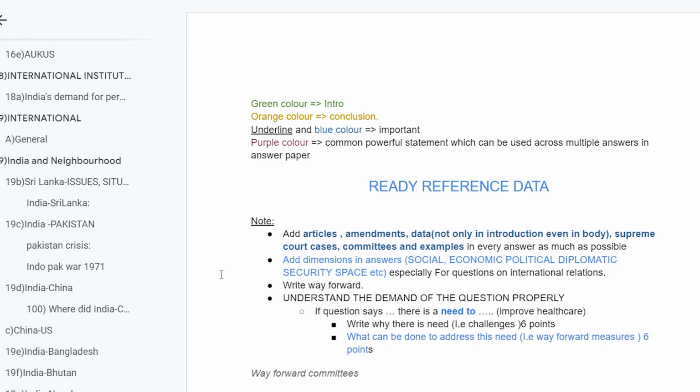Also do this for the developed and developing countries. For developed countries like the USA and Russia, you should also know the cooperation with India, and you can make your own notes. For all of these countries, divide your answers again. What is the political cooperation that is happening? What is the cultural cooperation? What is the economic cooperation? Make your notes for each of these countries in this way.